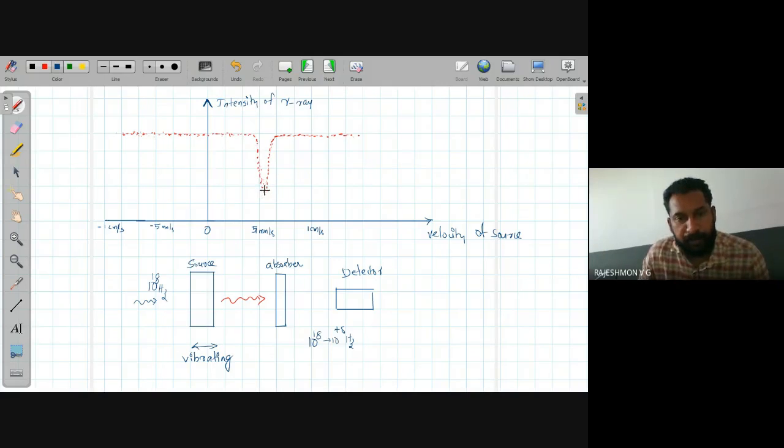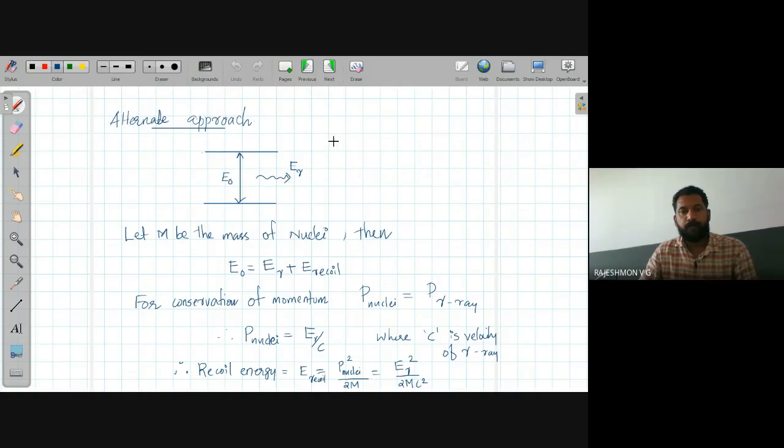Then there will be absorption of this gamma ray, and the intensity of the gamma ray will reduce at that particular point. After that, it will again reach 100%. Okay, so from the velocity of this reduction, you can calculate what the corresponding shift is. This is the principle of Mossbauer spectra.